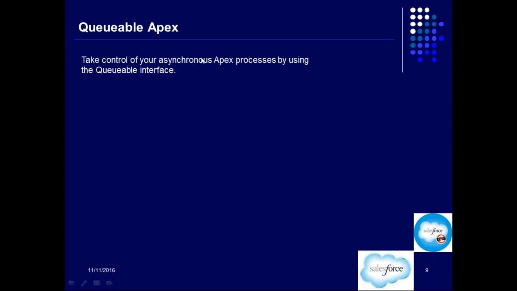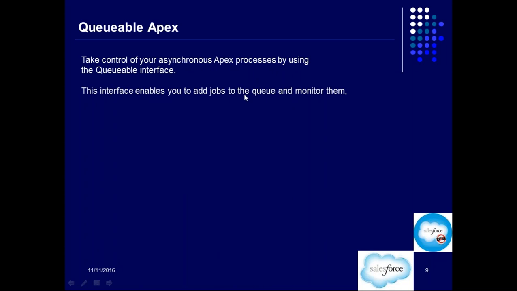So you can take control of your asynchronous Apex processes by using the queueable interface. I told you this is going to be a class which uses an interface. What does this queueable interface do actually? This queueable interface allows you to add jobs to the queue and monitor them.